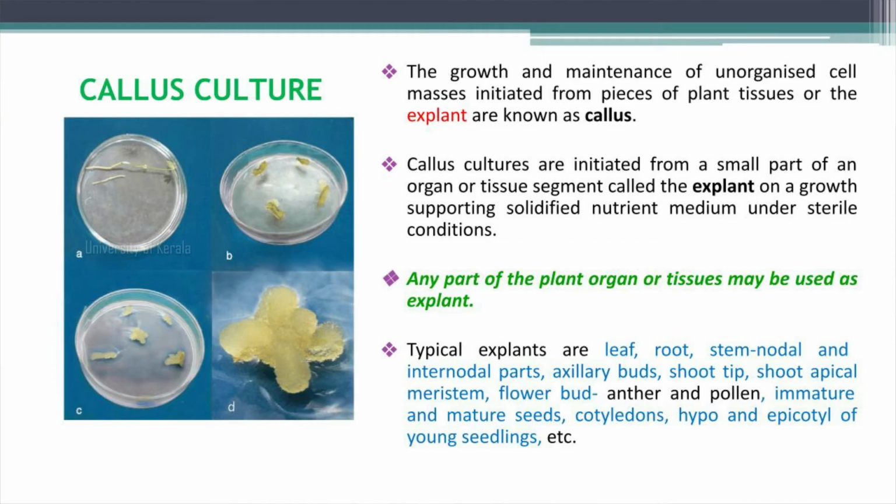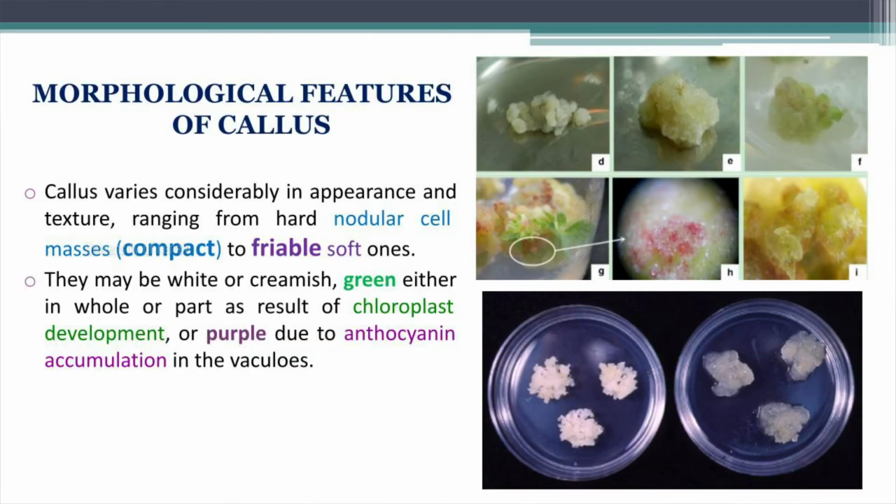Any plant part can be used as explant for callus formation. It may be a leaf, shoot, root or stem pieces, or floral parts, immature as well as mature seeds, cotyledons, epicotyls, hypocotyls, young seedlings, etc. The color of the callus varies depending upon the pigmentation seen in the callus. The texture is also of two types, either compact type or friable type.